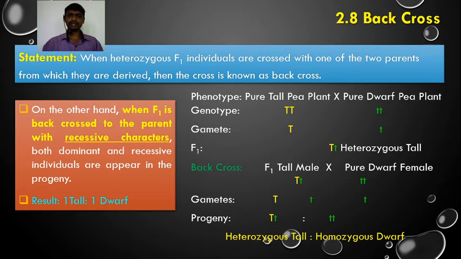So, in the given example, a cross between tall and dwarf plant, in case of a back cross with a parent having dominant characters, we get all tall plants in the F2 generation, while when a cross has been made between F1 individuals and a parent with recessive character, we get one tall and one dwarf plant in the F2 generation. So, this is about the back cross.